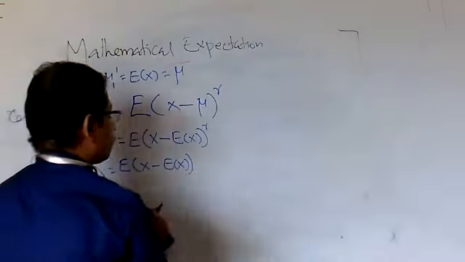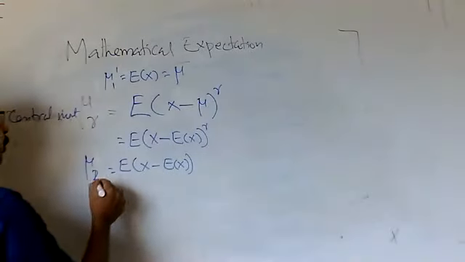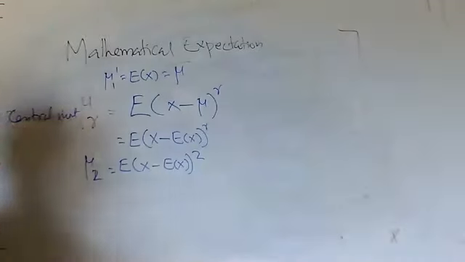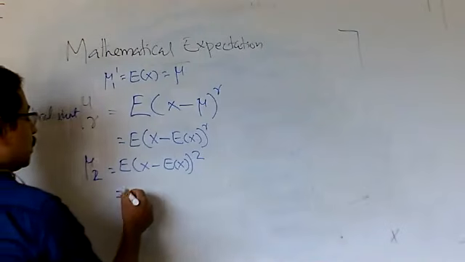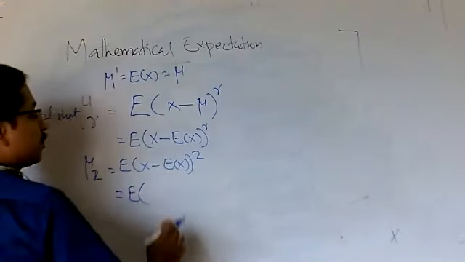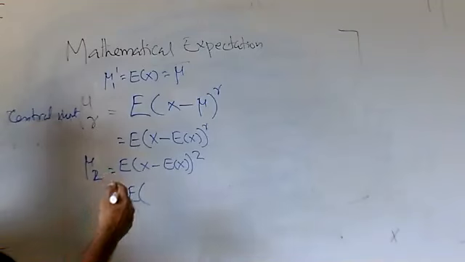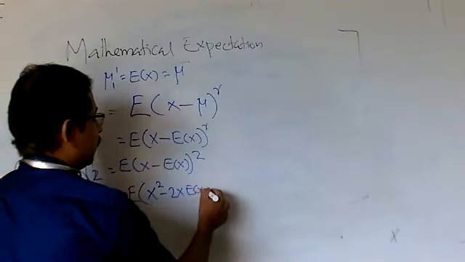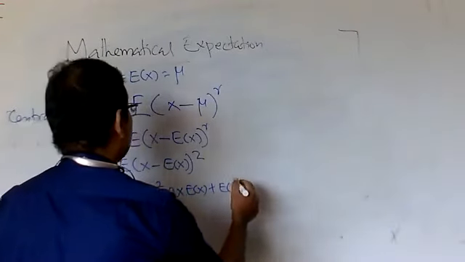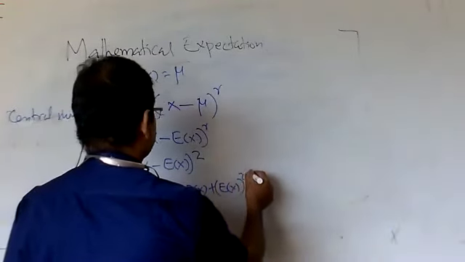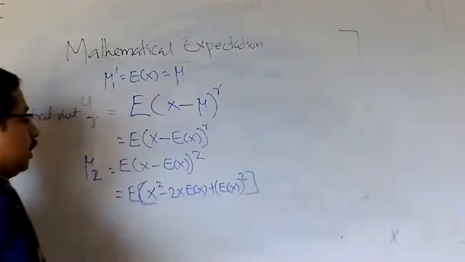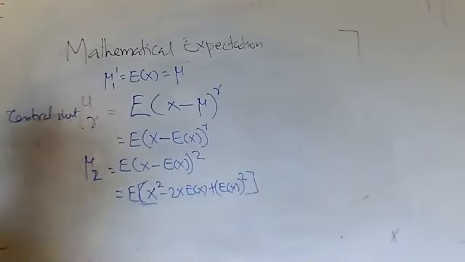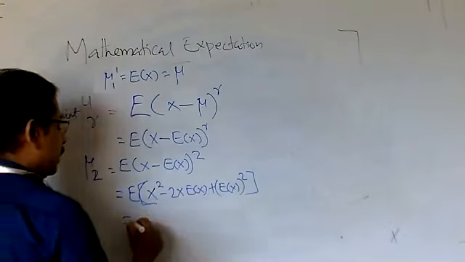Similarly, what is mu 2? Mu 2 is this all squared: expectation of (x minus expectation of x) whole square. Using the a minus b whole square expansion, you expand this bracket: x square minus 2x expectation of x plus (expectation of x) whole square. We just used the binomial expansion for a minus b whole square. Now take the expectation inside.